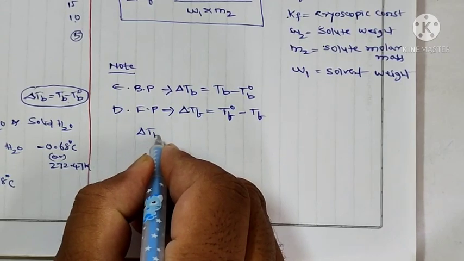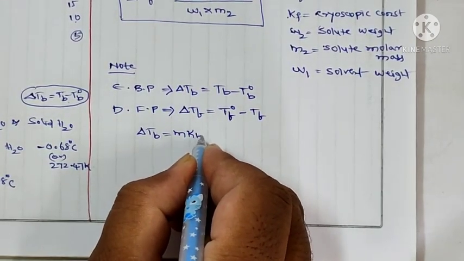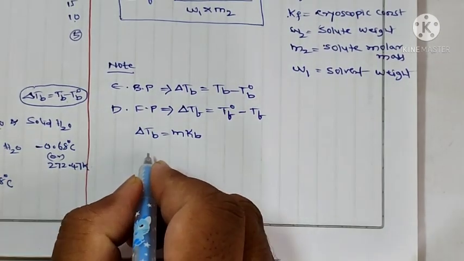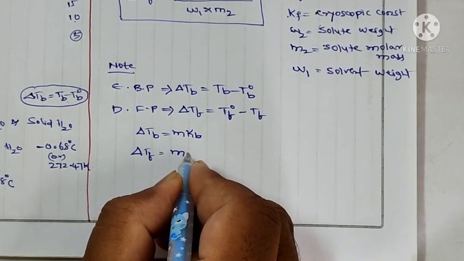Delta TB is equal to m Kb, and delta TF is equal to m Kf.